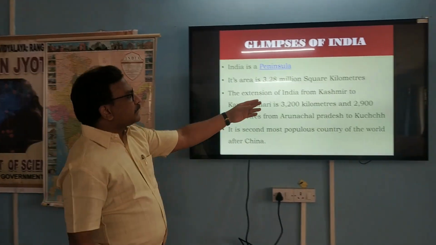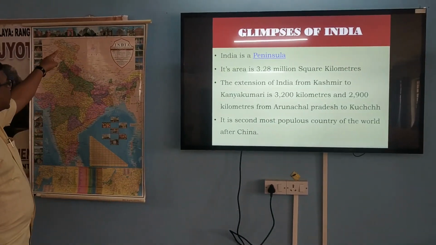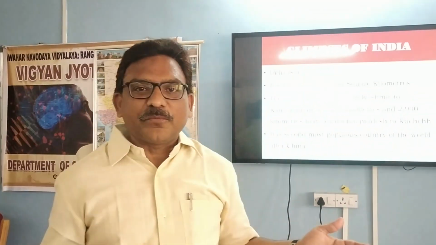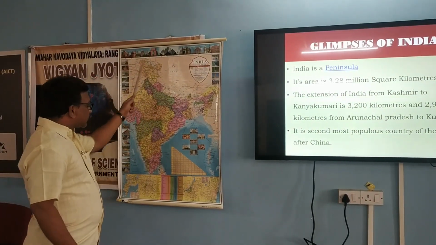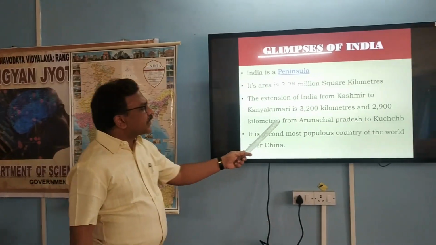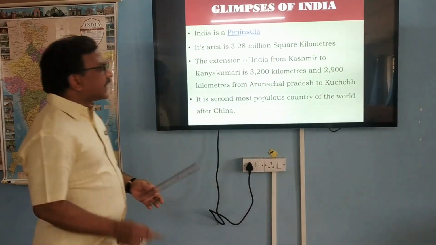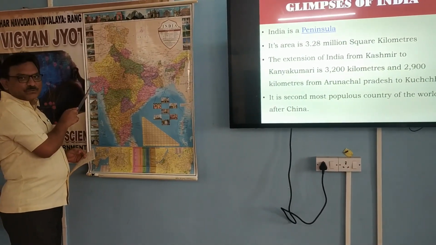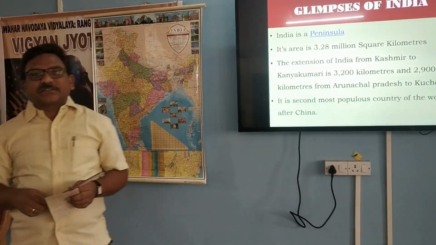How many kilometers is it from Jammu and Kashmir to Kanyakumari? See over here, from Kashmir to Kanyakumari, the length is 3,200 kilometers. From Jammu and Kashmir to Kanyakumari, 3,200 kilometers. When you see the extension of India from Arunachal Pradesh to Kutch in Gujarat, it is 2,900 kilometers. How many kilometers? 2,900 kilometers. I hope you are catching me.